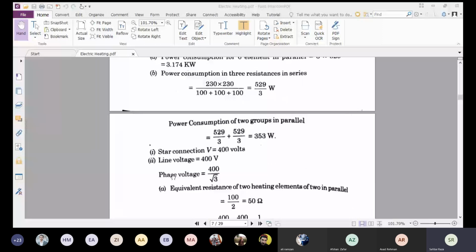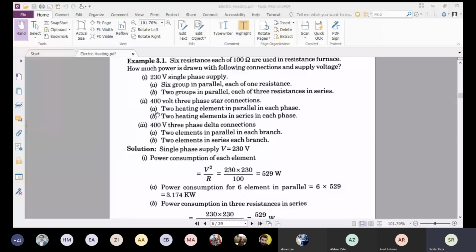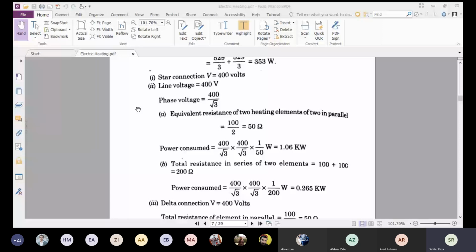Now case 2 part A, 2 heating elements in parallel in each phase. In this scenario, we take the equivalent resistance of 2 heating elements in parallel. One leg contains 100 ohm, the second leg contains 100 ohm resistance, both in parallel. So the overall resistance is divided by 2. We do 100 divided by 2, which is equal to 50 ohms.